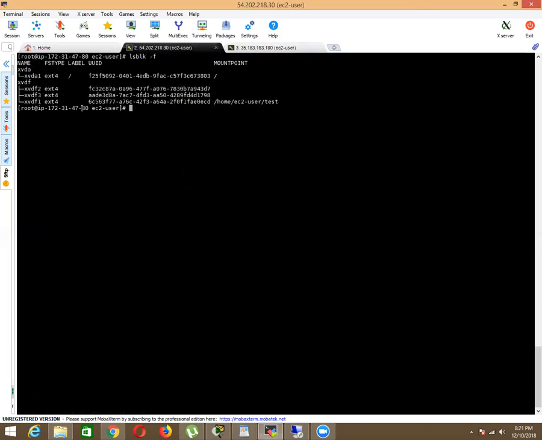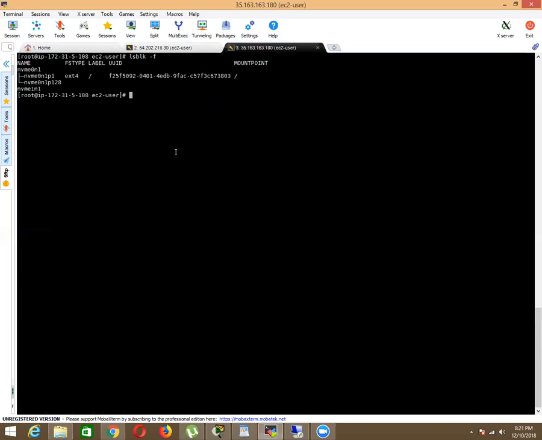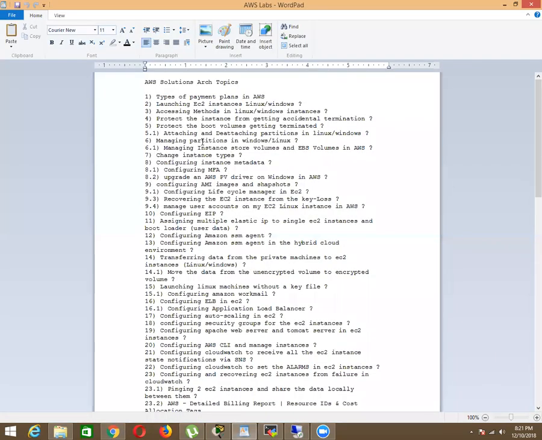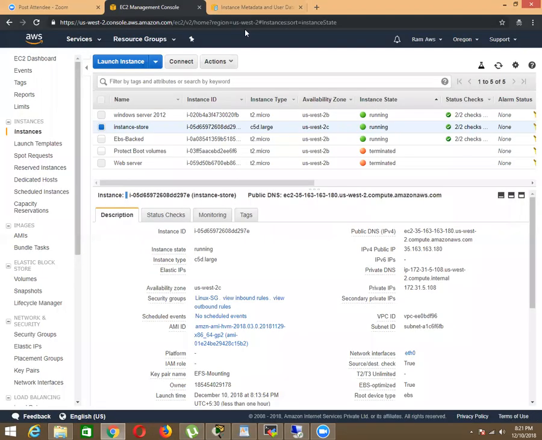So this means EBS volume is used to store the content until you delete, but ephemeral, after you restart, it will be lost. So that is the thing in interview they will be asking orally, about what's the difference between this and this. So when it comes to instance store volume, it looks something like this.